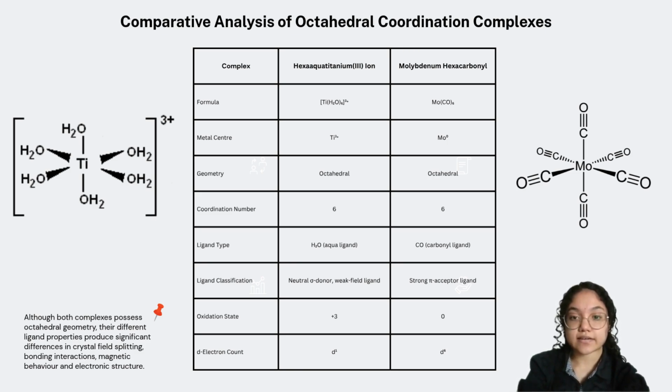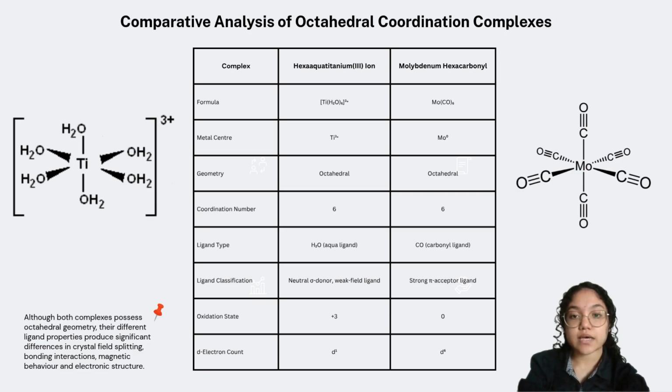Let's first look at the basic characteristics of each complex. For hexa-aqua titanium 3 ion, the central metal ion is titanium in the positive 3 oxidation state. The six surrounding ligands are water molecules, which are known as aqua ligands. Water is a neutral ligand and is generally classified as a weak field ligand in the spectrochemical series.